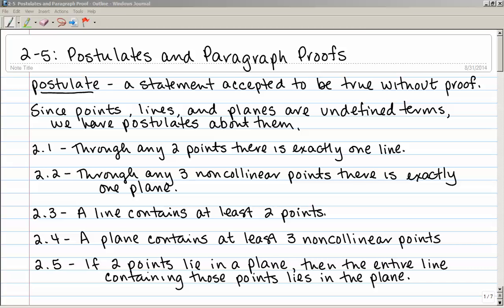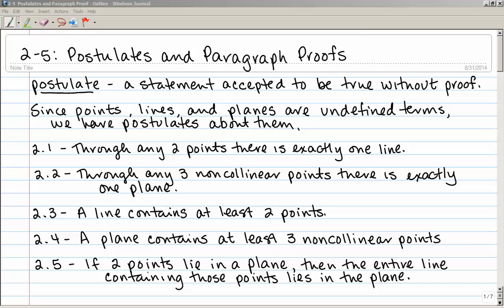Now, the numbering on this is kind of random. It's just based on the textbook, but you're welcome to use the numbers. 2.1. Through any 2 points, there is exactly one line. 2.2. Through any 3 non-collinear points, there is exactly one plane.